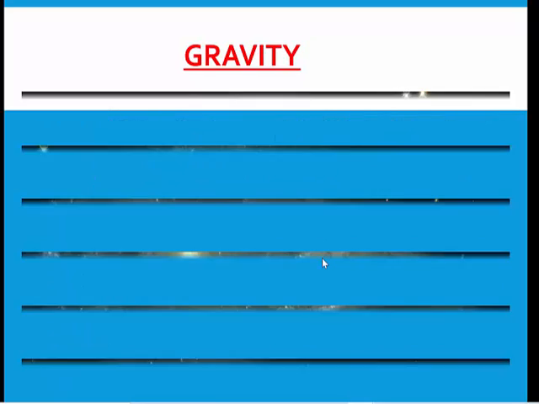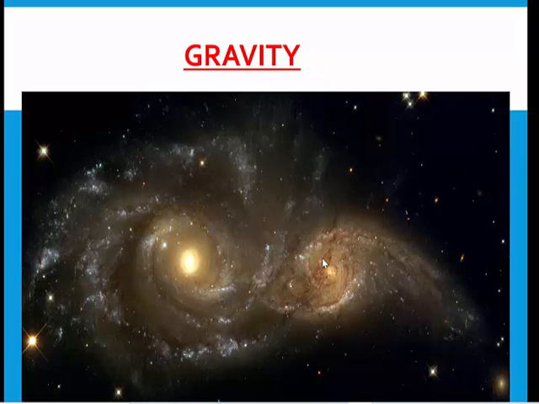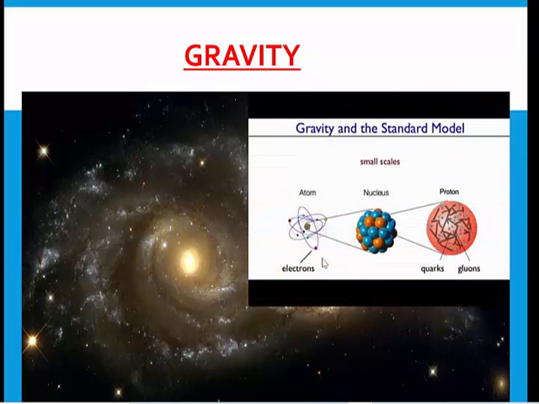We also saw that gravity exists from the microscopic particles and objects to the macroscopic objects. Microscopic would be electrons, protons, neutrons.